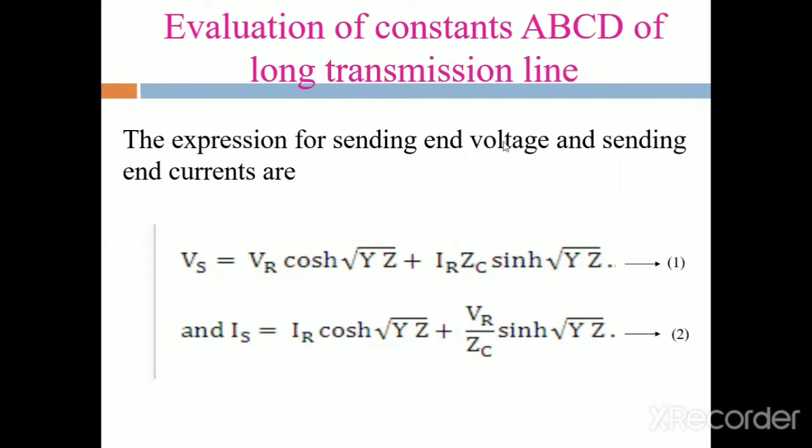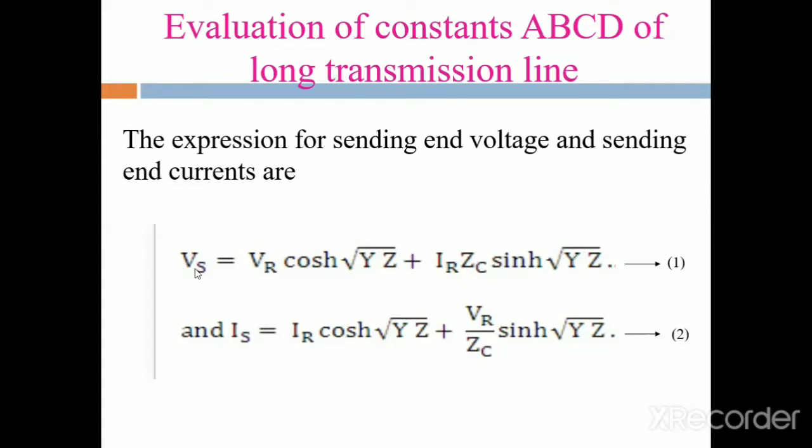The expression for the sending end voltage is Vs equal to Vr cosh root of yz, where root of yz is the delta, plus Ir Zc sinh root of yz. Zc is the root of z by y.